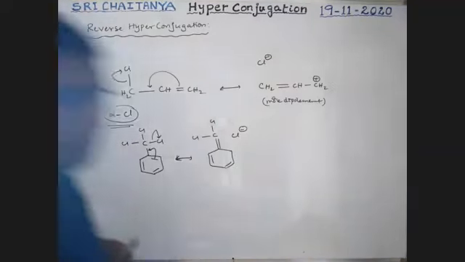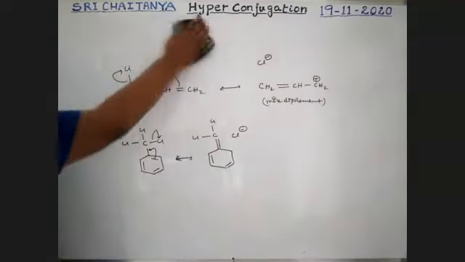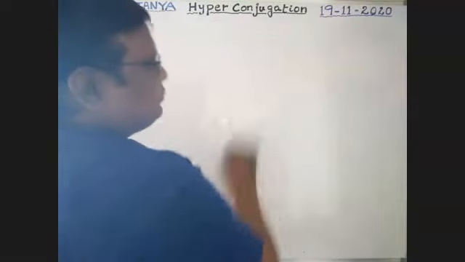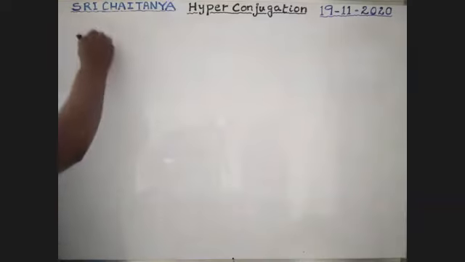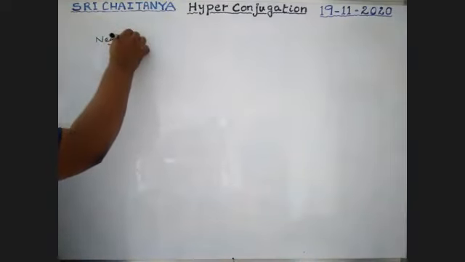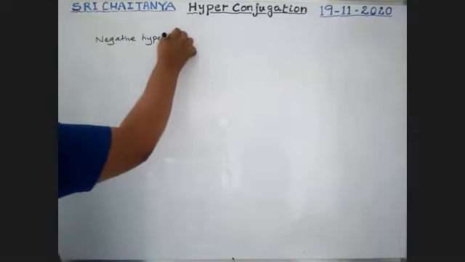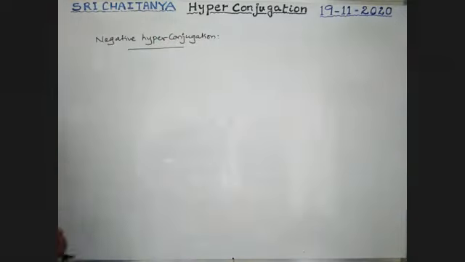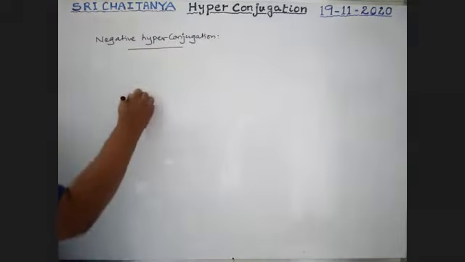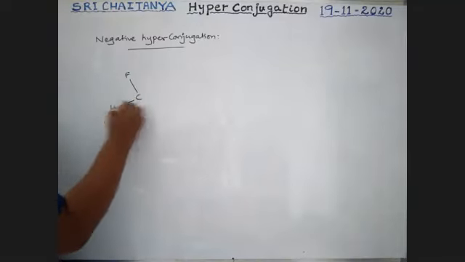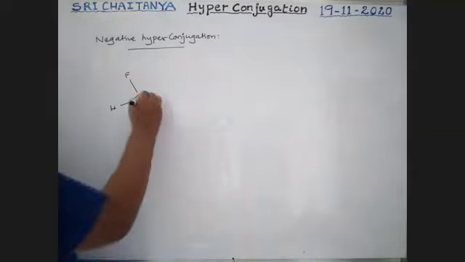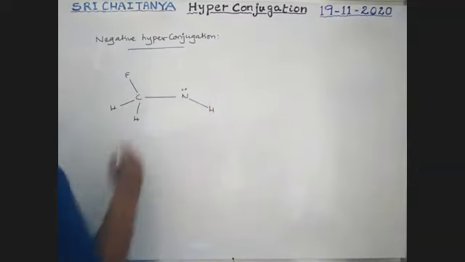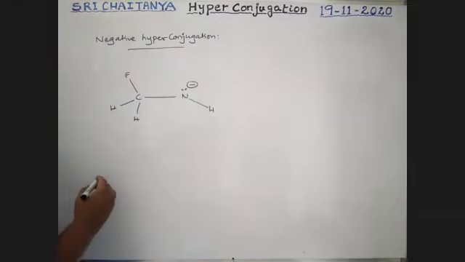Similarly, negative hyperconjugation. Last point, boys. Within one minute we will finish. Negative hyperconjugation. See here, instead of fluorine, there is nitrogen with hydrogens, and lone pairs are there. This nitrogen has a negative charge.